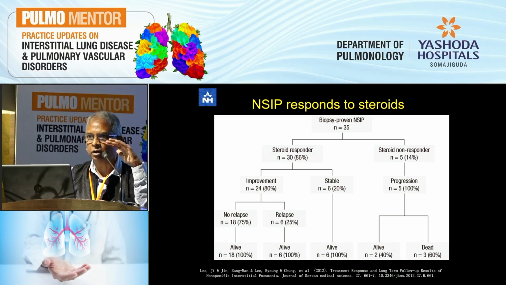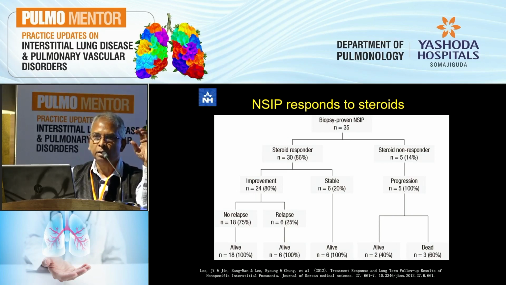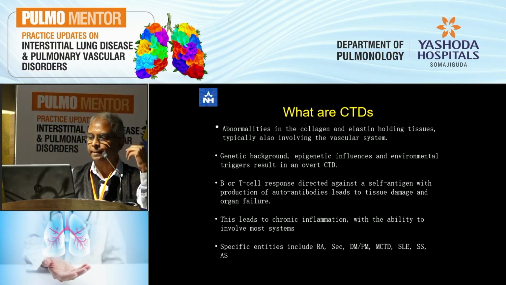While the steroid non-responders tended to progress, and more than 60% were dead at the end of 5 years. Whereas more than 80% of the responders had no relapses. Of the 80% who improved, most had no relapses, and all of them were alive at the end of 5 years. So that's why you must pick up this group, the NSIP group, especially the ones with CTD ILD, remembering that NSIP is the commonest presentation of a CTD.